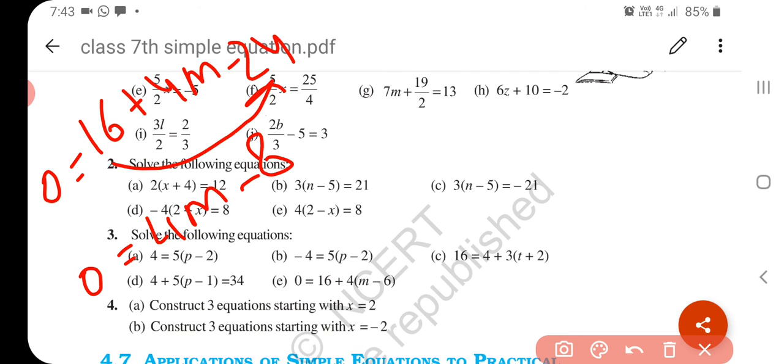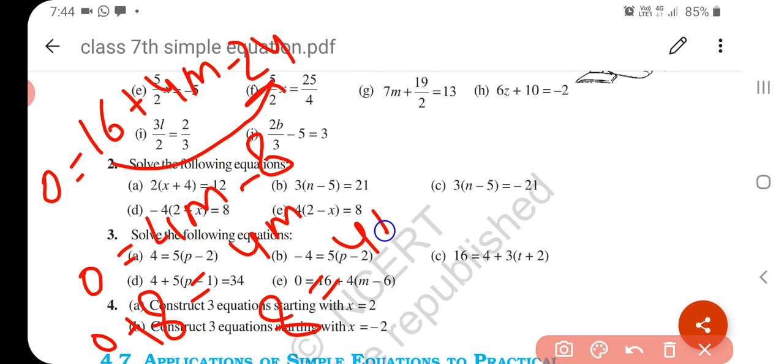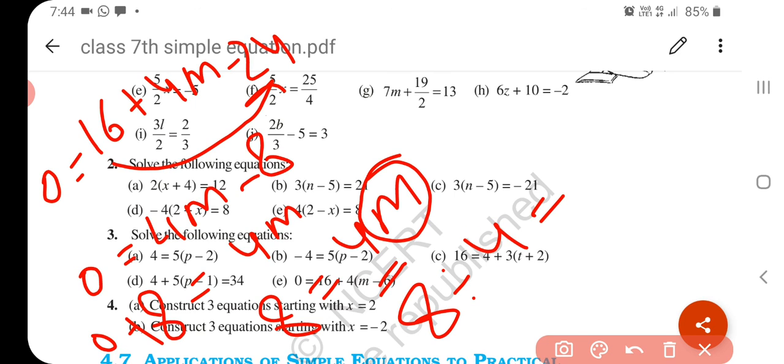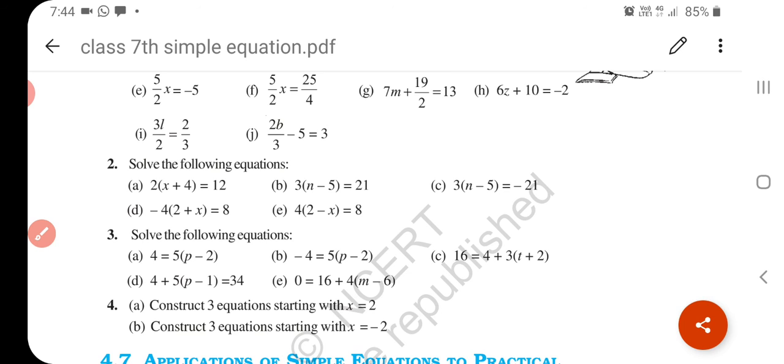Now here it is minus 8, transpose it to LHS, so it becomes plus 8. 0 plus 8 is equal to 4m, so 8 is equal to 4m. Now we want to find the value of m. We want to remove 4, so it is in multiplication in RHS, so in LHS it becomes a division. Value of m is 2. Understand? This type you have to solve question number 3.